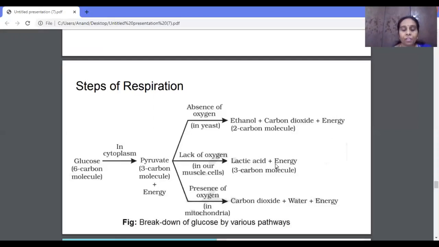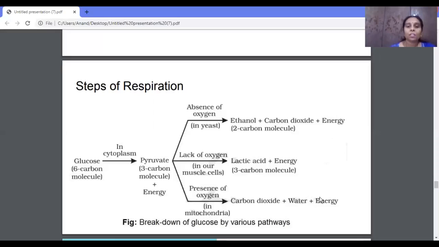and the energy. Whereas in the mitochondria, from the cytoplasm this pyruvate enters the mitochondria, and then in the presence of oxygen, it gets converted into carbon dioxide, water and the energy.